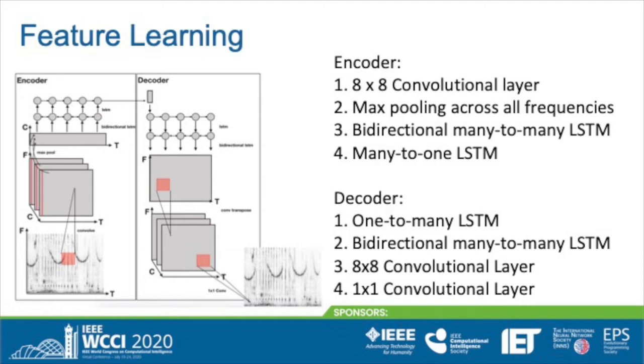After the convolutional layer, we added a stack of long short-term memory layers that capture the temporal progression of a dolphin signal. The output is the previously mentioned embedding vector. The decoder is basically the reverse of the encoder. After successful training, the encoder is the only thing we need to extract our features.